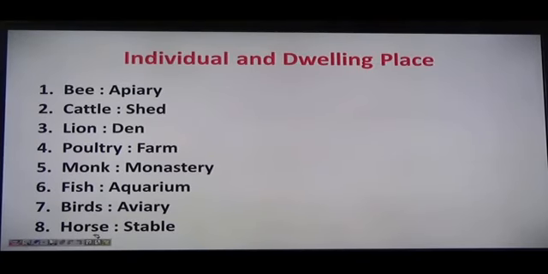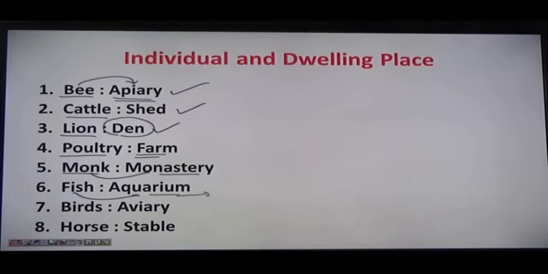Similarly, individual and the place of a dwelling, where they live, right? Start with bees. We know that the place of a living of bees is named as apiary. Kettle is shed, lion is den. So den, we know that the lion lives in den. Poultry, they live in farm. Monk live in monastery, right? Fish live in aquarium. Aquarium, generally we have aquariums at our home. In that we have fishes, right?